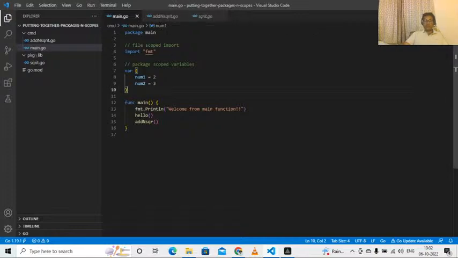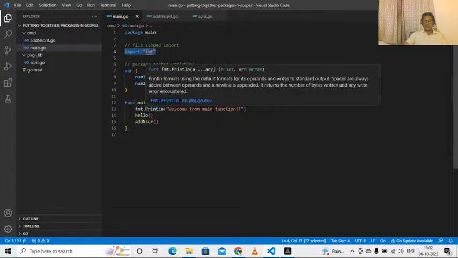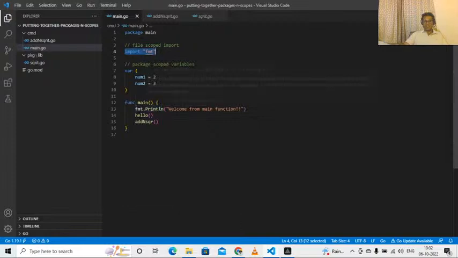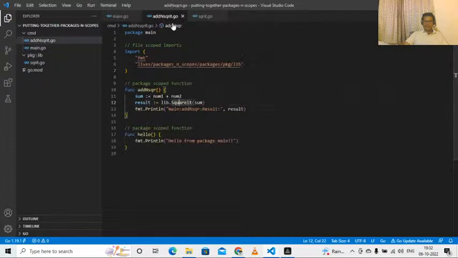I want you guys to observe one more thing here. If you see this import statement, why did this import statement come into the picture here? Because I am using one function, println, from the fmt package. As soon as I use this function, my VS Code auto imported this fmt package. Now, I have this file add and square it.go inside the same main package.